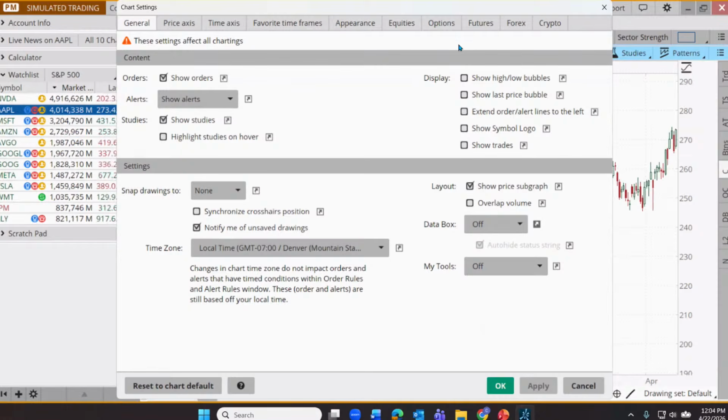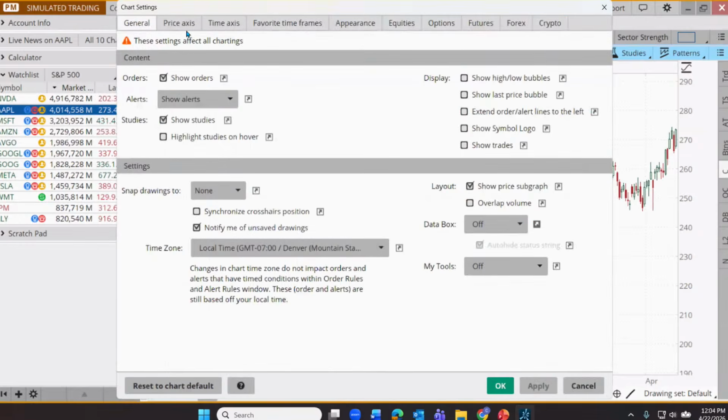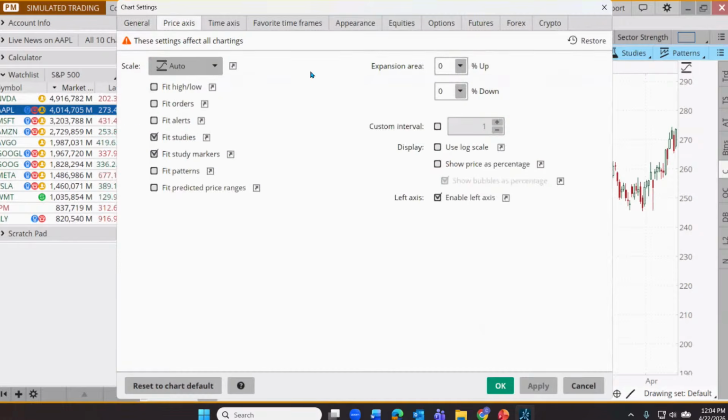Anyway, let's come up here to that price axis on our gear icon. So if you missed that, we're just going to click on the gear. This is our chart settings icon. And up in the upper left, we're going to click on the Price Axis tab. And I don't know if you've ever checked this box before, Show Price as Percentage. So you'll notice, if you keep your eye over here, that the dollar amounts are going to change as I check that box. Click Apply.